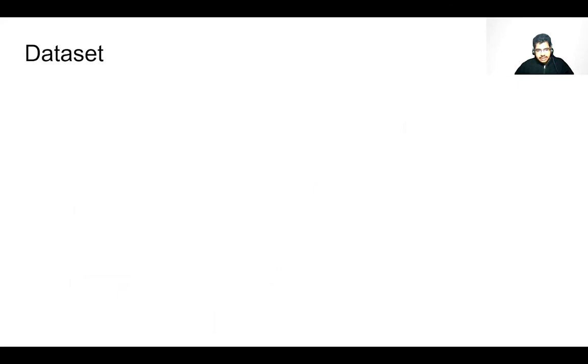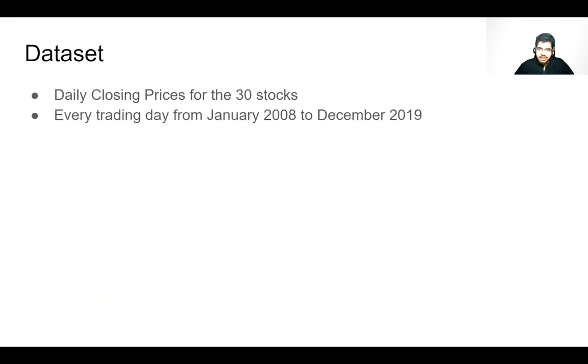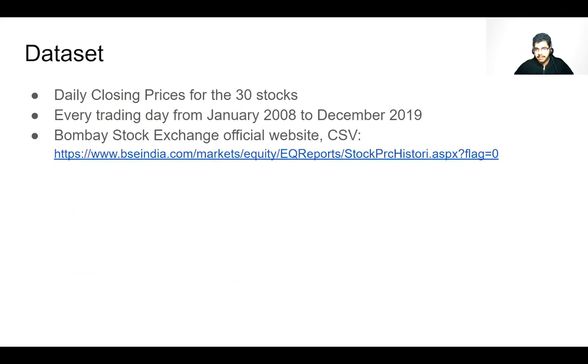Intuitively, it can be seen from the problem definition that the data needed for our experiment will be the daily closing prices for the 30 stocks in consideration for every trading day in the full timeline from January 2008 to December 2019. We obtained this data from the Bombay Stock Exchange's official website, downloadable in CSV format. Apart from the historical stock prices, there is no other external data fed into the model.